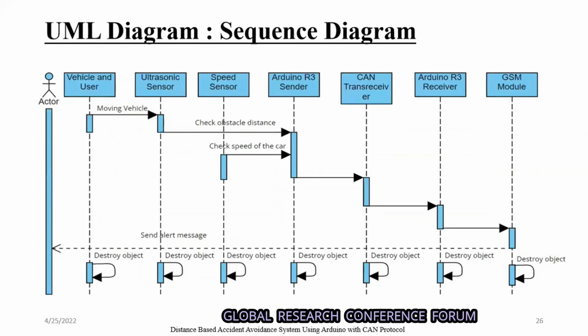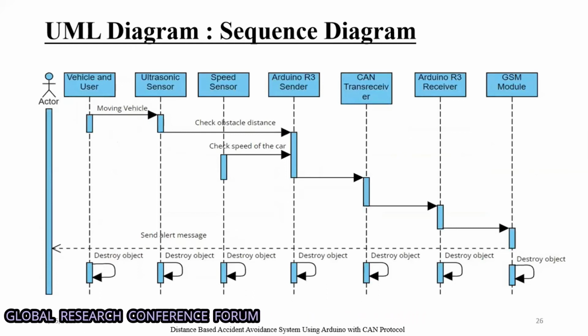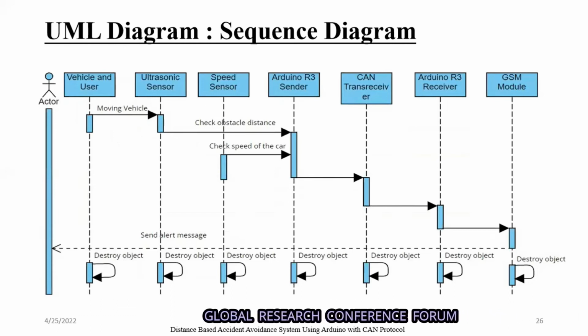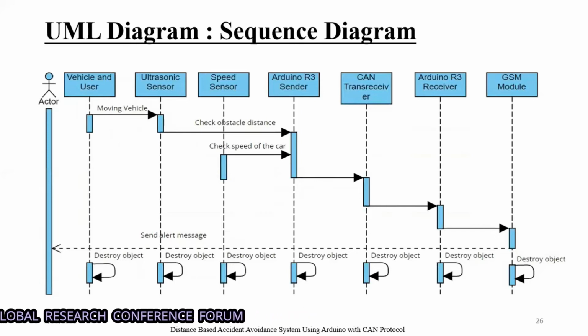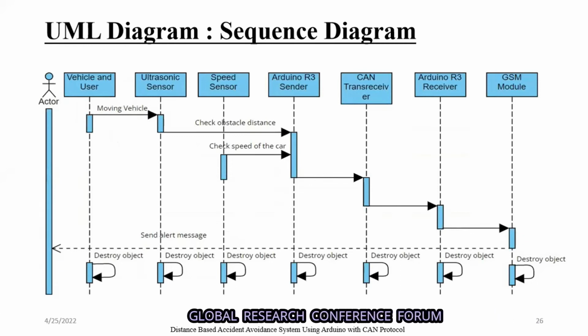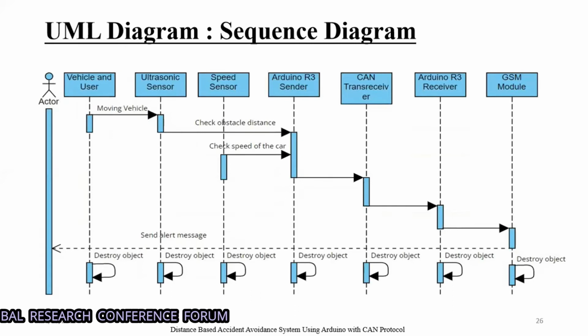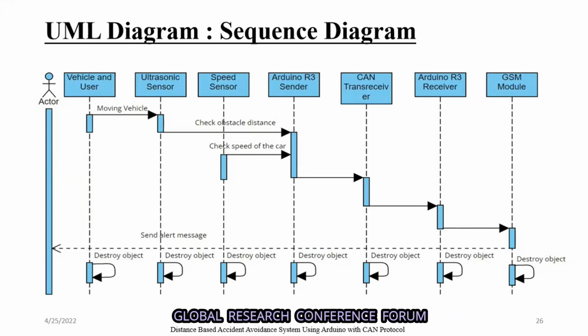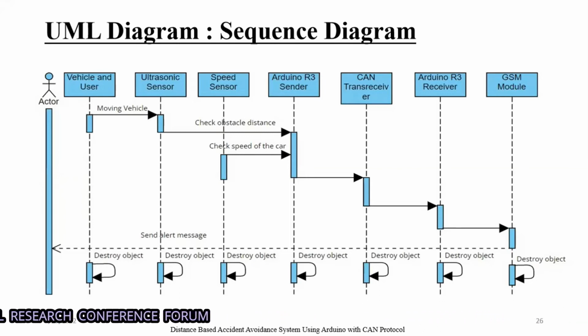So vehicle and users are the two objects we use. These are continuously running, the vehicle is driven by the driver, and the sensors are continuously getting the data and sending it to the Arduino of the sender. From the Arduino microcontroller it will send to the receiver module, and from the receiver module it will send to the Arduino receiver, and then to the GSM module. It will be continuously in a looping format, for as long as the vehicle is on or we are traveling on the highways or any roads. Next.